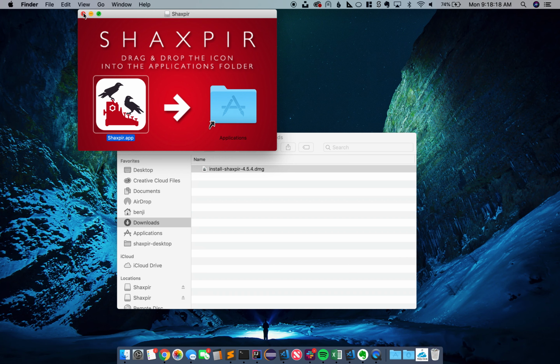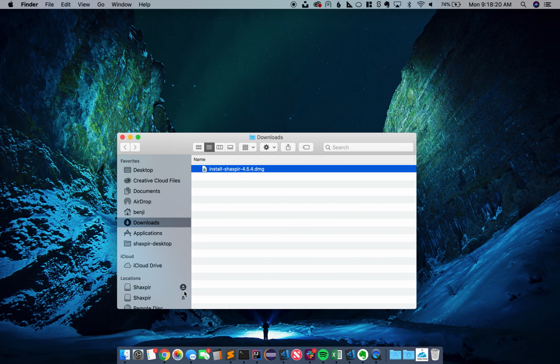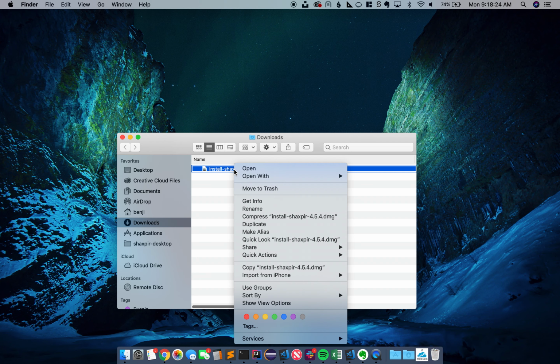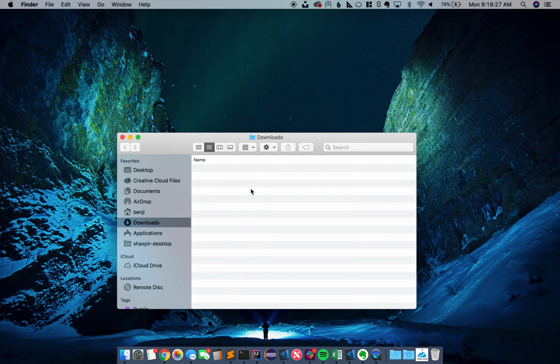Once that's done, we can close this window. We can close out the Shaxpir downloader. We can move this installer into the trash.